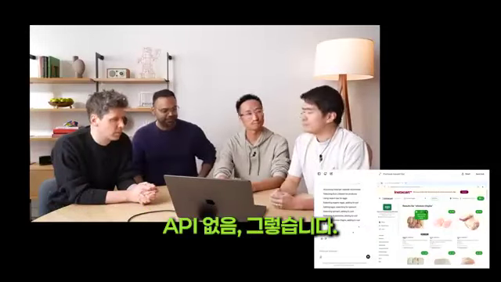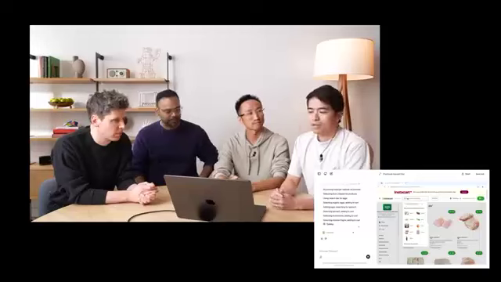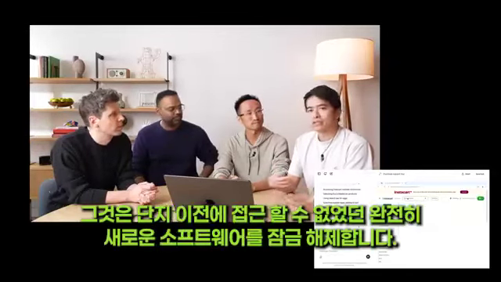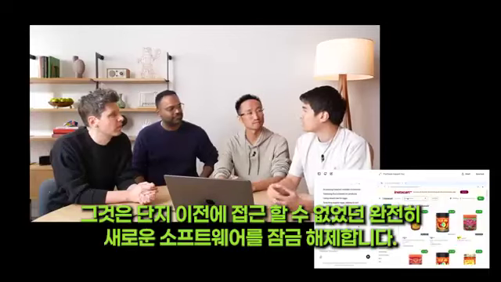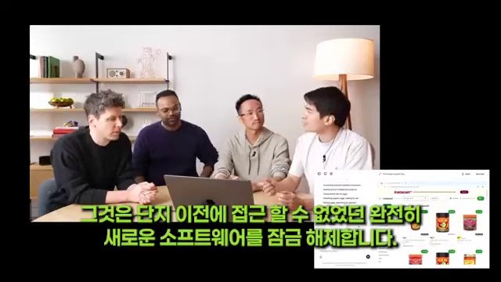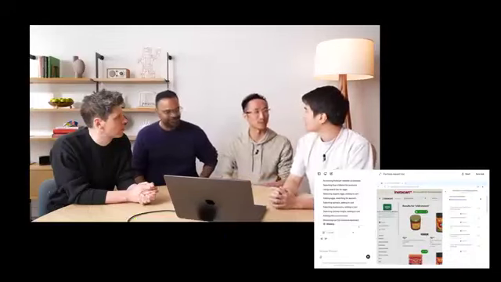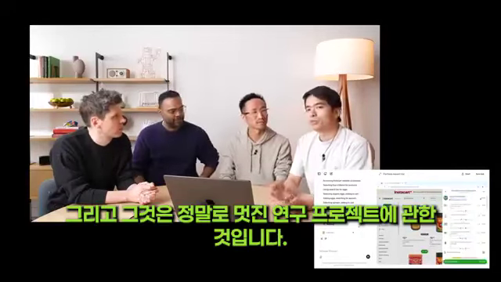No API, yes. And that's where CUA comes in. By teaching a model how to use the same basic interface that we use on a daily basis, it just unlocks a whole new range of software that it can use that was previously inaccessible. And so this is keyboard and mouse, right? It's kind of using keyboard and mouse just exactly like a human would. Yes. And that's really what the CUA research project is about.